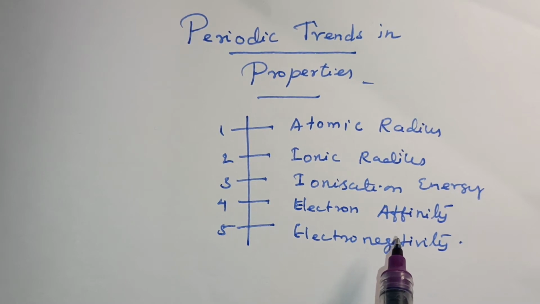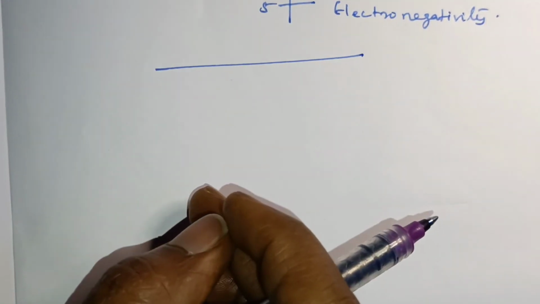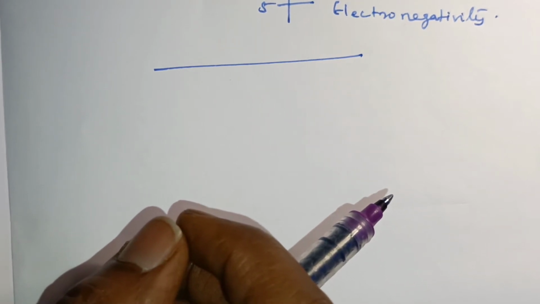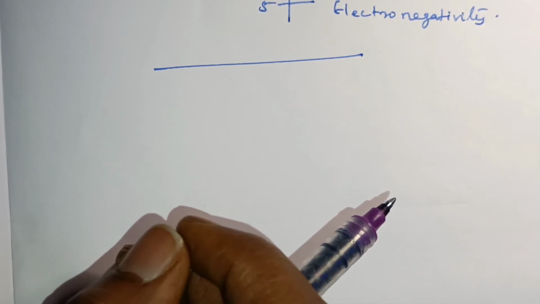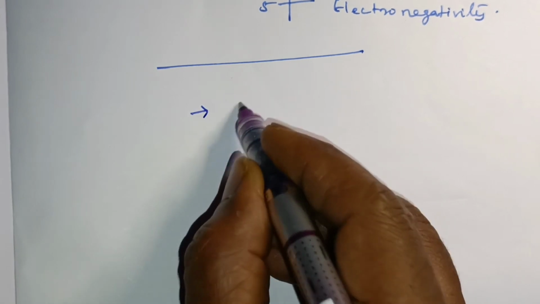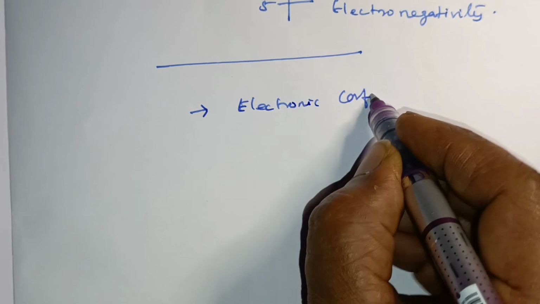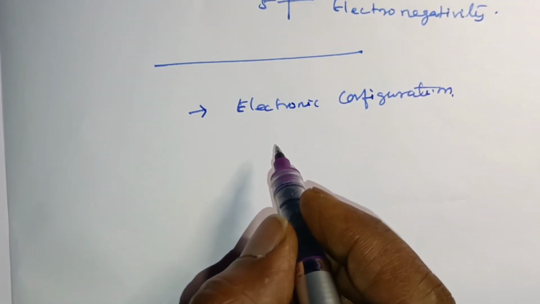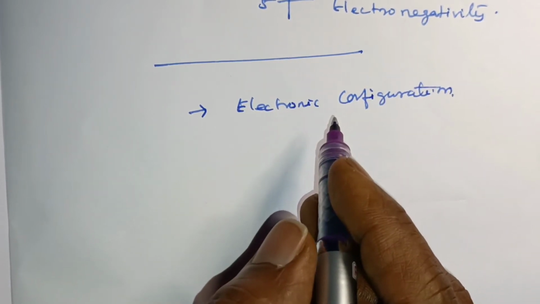So we have discussed the properties of the periodic table. First, why are we studying the periodic properties? What are the main uses? Because the electronic configuration of elements is very useful to help explain these properties.